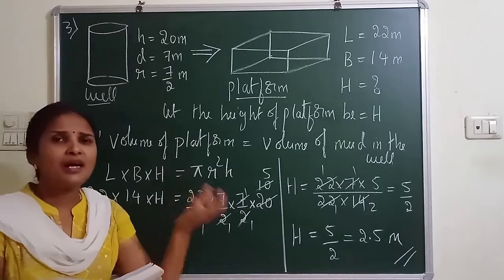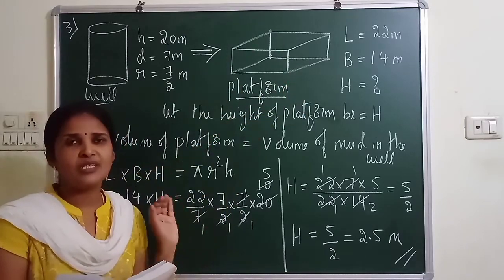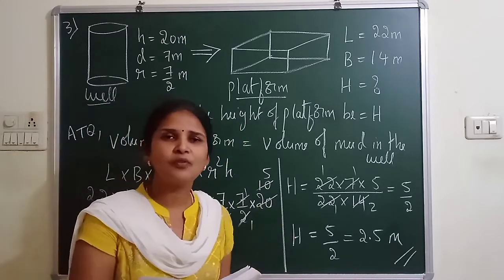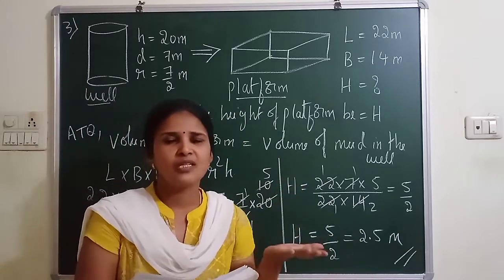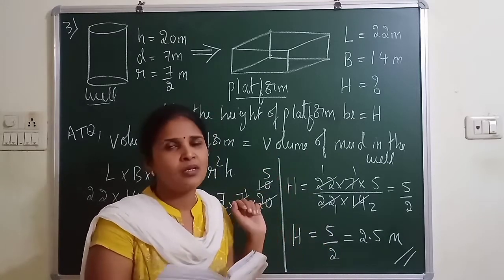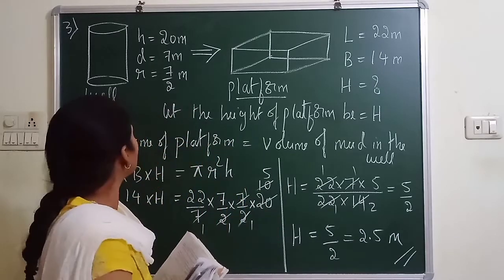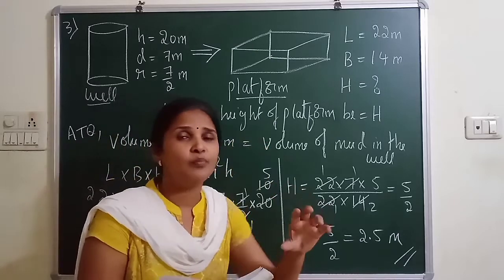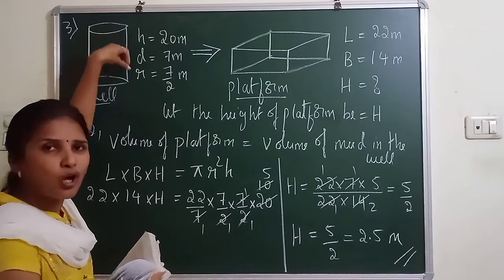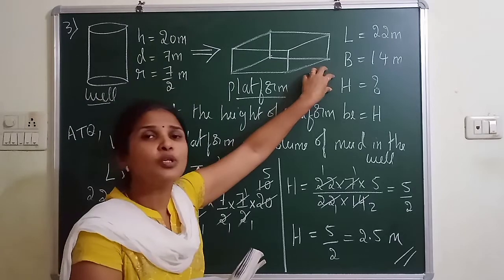So now the mud inside the well is removed and made into a platform, which is in the shape of a cuboid. If I tell you what a platform is, you can think that it is a stage which is in the shape of a cuboid. So what concept here again? Here it is area, because you have removed the mud. Sorry, it is not area, it is volume, because you have removed the mud in the well. The mud inside is nothing but volume. Volume of the well, that is cylinder, is equal to volume of a cuboid.